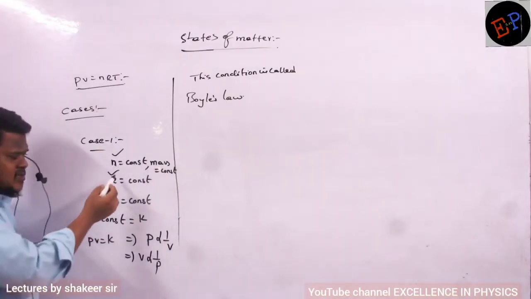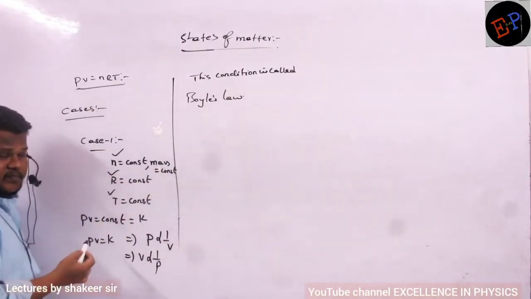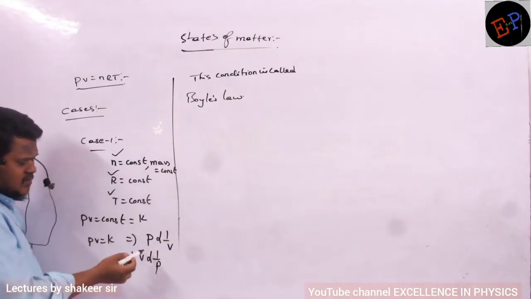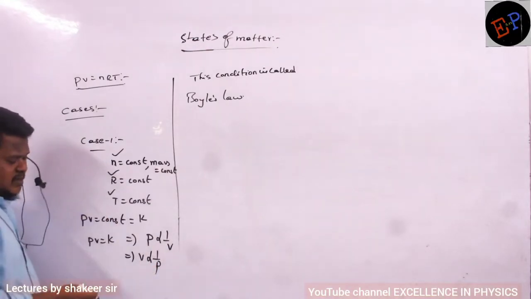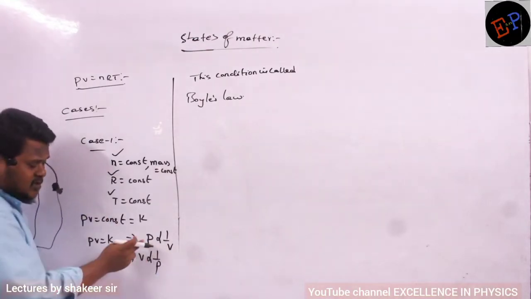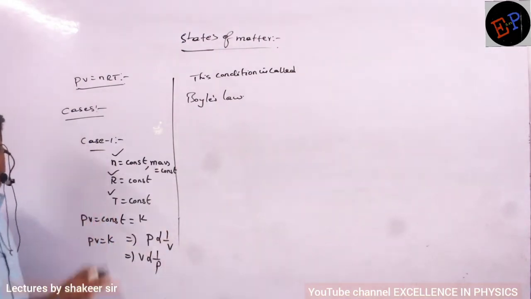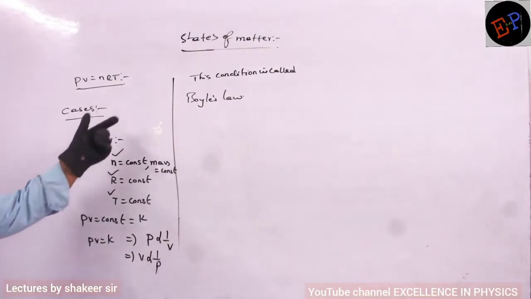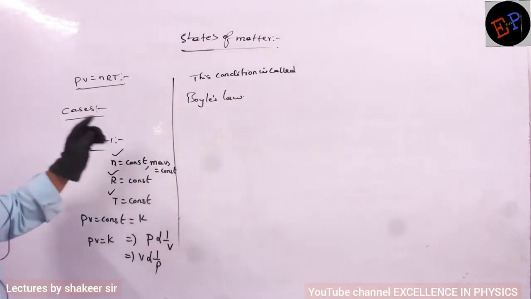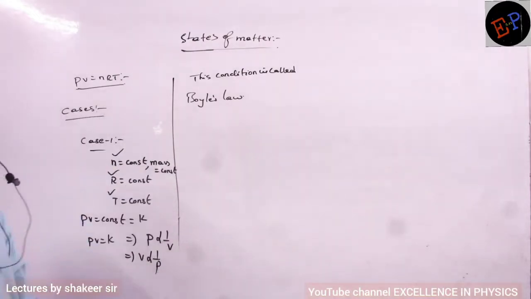So when number of moles and temperature are constant, then the pressure of the gas is inversely proportional to volume. It means if you increase the volume, pressure will decrease. If you increase pressure, volume will decrease. They are inversely proportional to each other, and that law itself is called Boyle's law. No need of writing the statement, I hope you can understand.